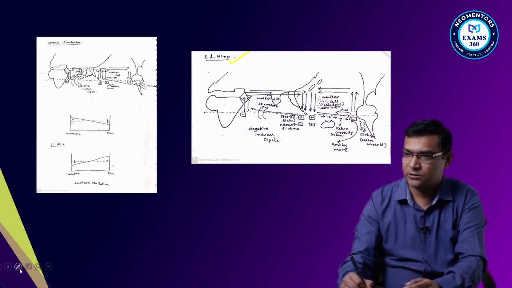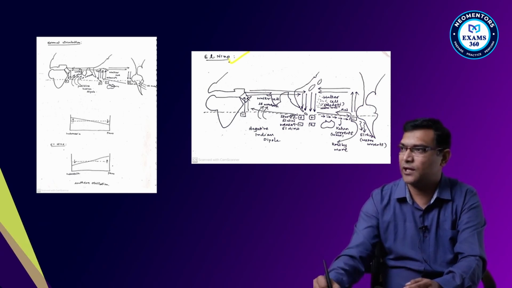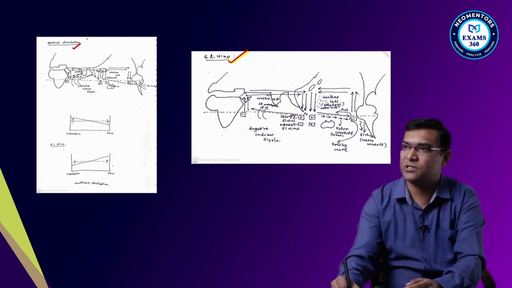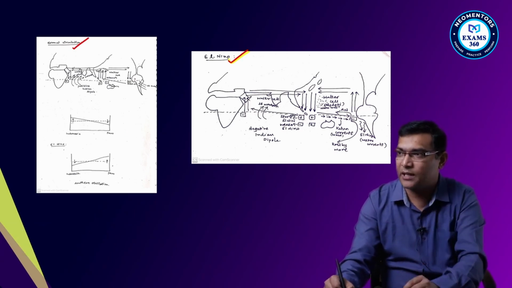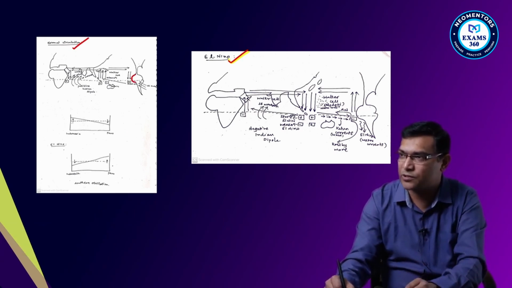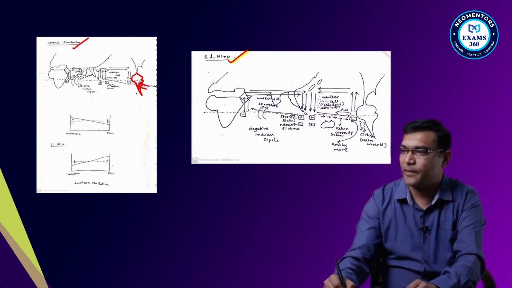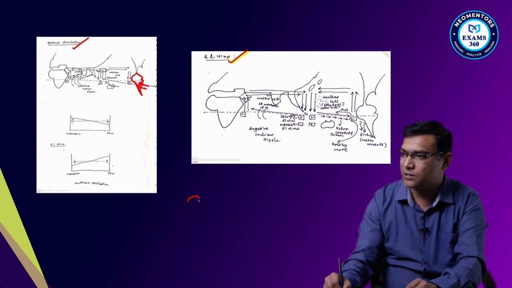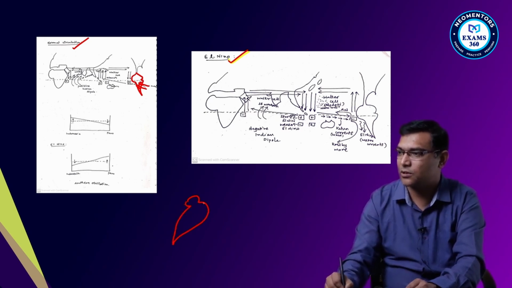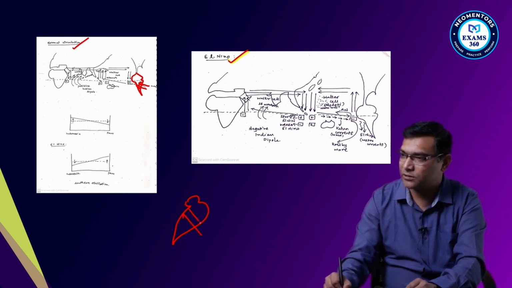This is your El Nino phenomena, and this is your normal circulation. This is your Peruvian coast. During the normal circulation, what will happen? The southeast trade winds are moving like this. This is your Peruvian coast, the southeast trade winds are moving here, and this is your equator.